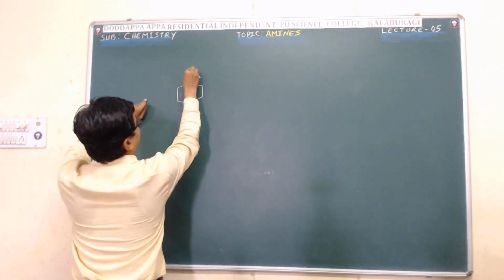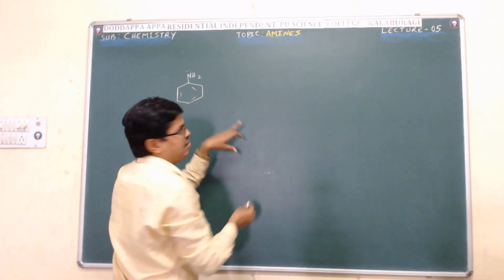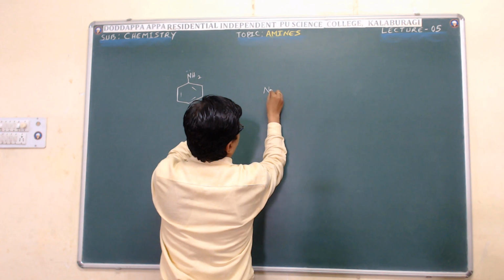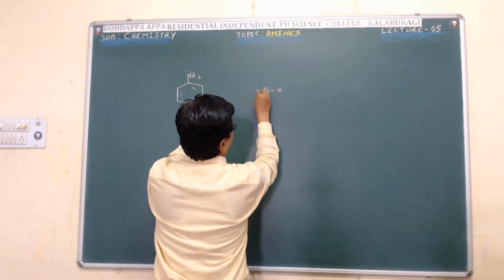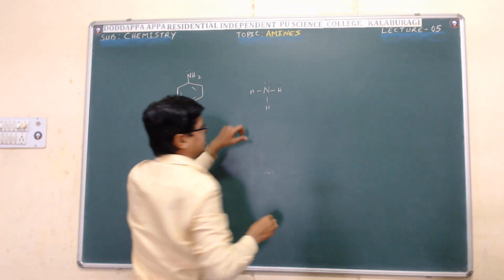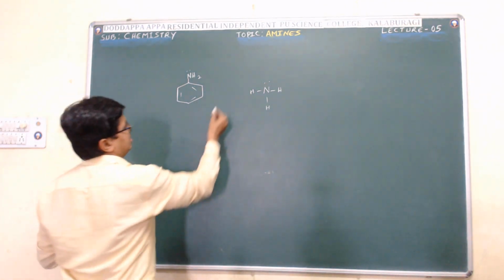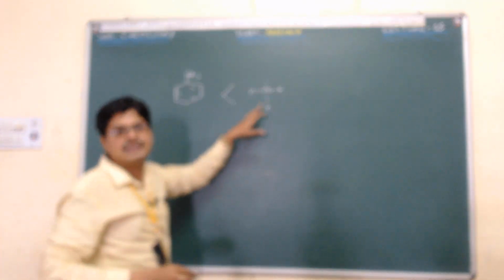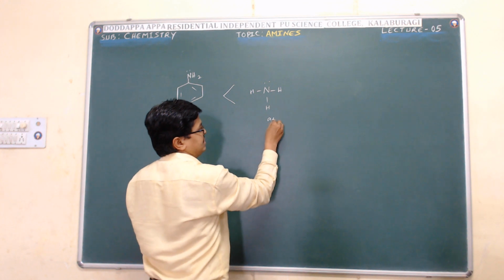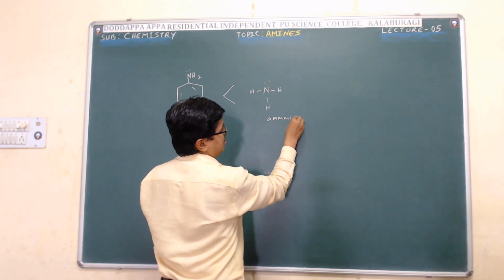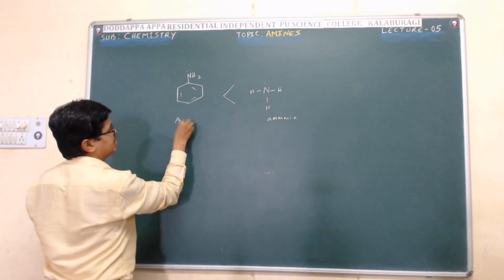When you compare the relative basic strength of aromatic amine with ammonia, which is more basic in nature? Of course, the answer is ammonia. This is aniline.